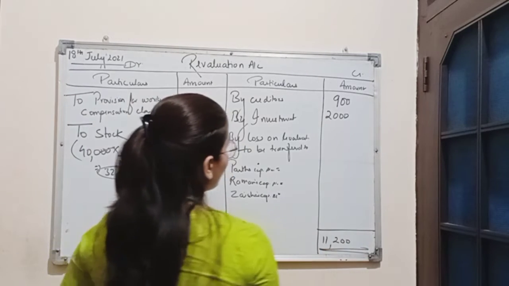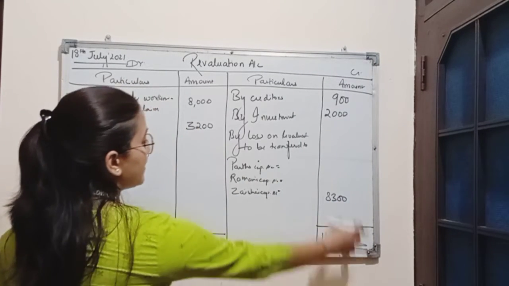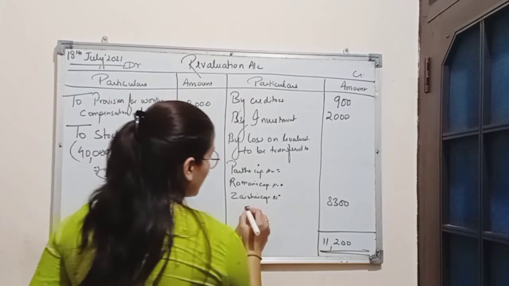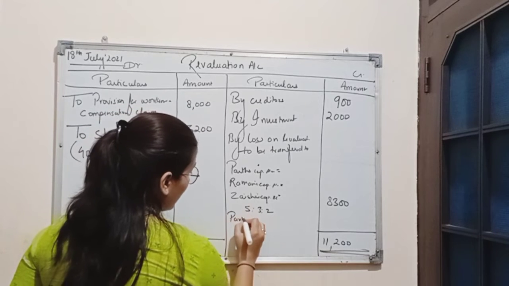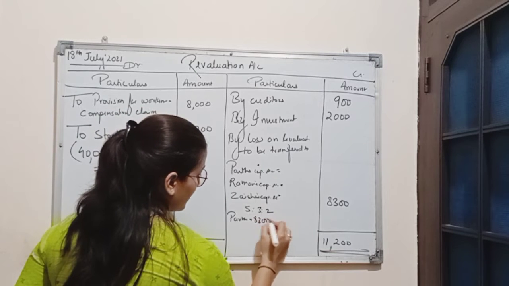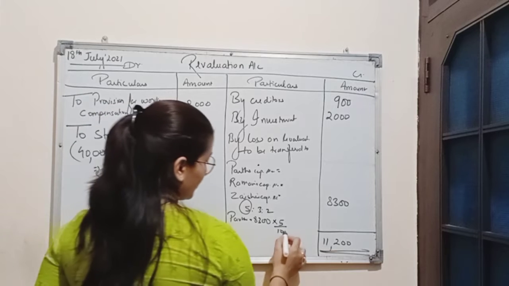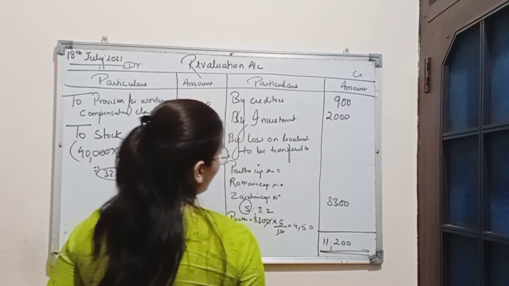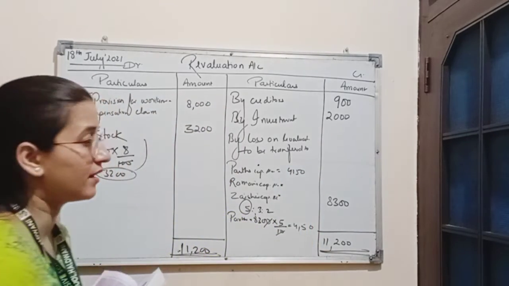So the total amount of loss is 8,300. Now we will be distributing this loss among the old partners in their old ratio, which is 5:3:2. So first we will calculate Parth's share of loss. Total loss is 8,300. Share of Parth is 5/10. So by solving this, we will get 4,150 to be transferred to Parth's capital account.